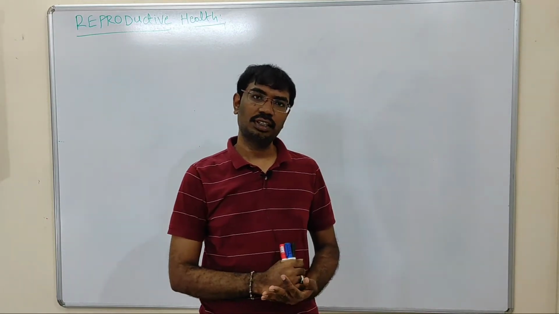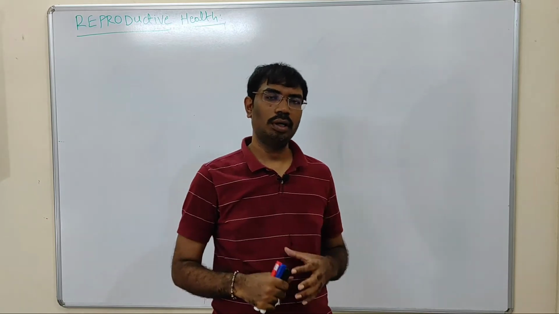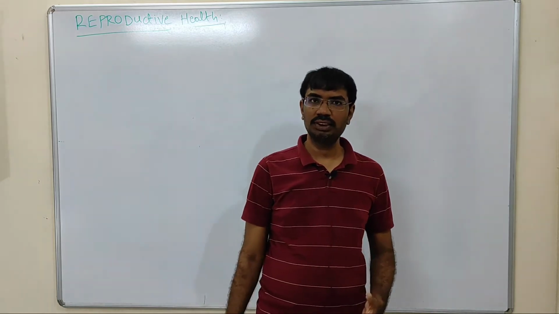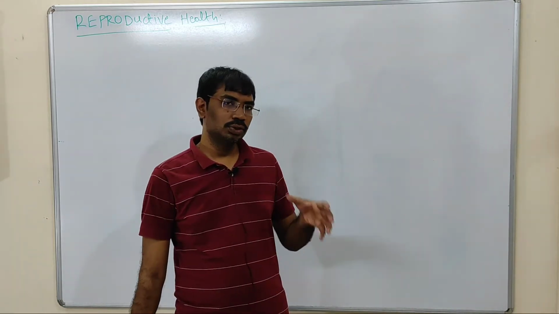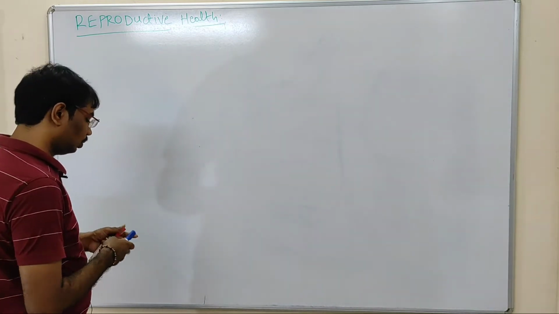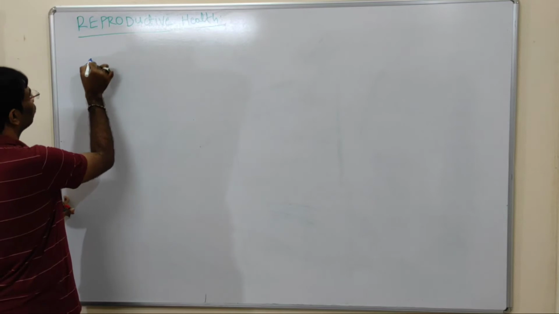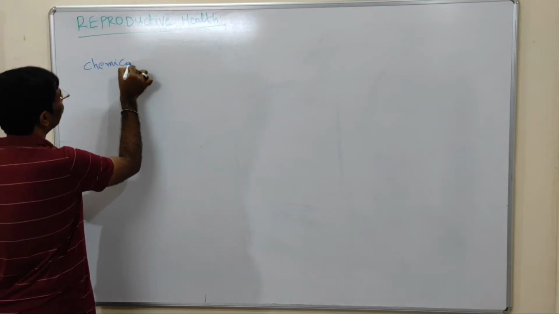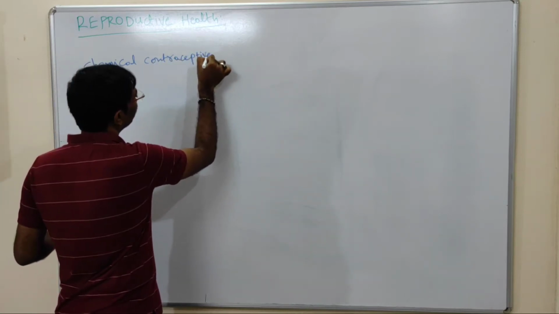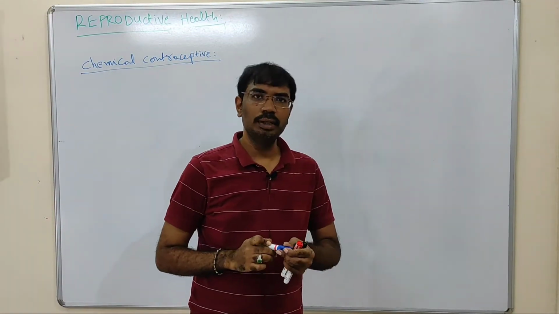Today I am going to discuss another topic, that is reproductive health. In this, I already gave an introduction and the important features of the ideal contraceptive methods, and explained what the contraceptive methods are in the last video. In this video I am going to explain another important topic in the contraceptive methods. There are different types of contraceptive methods. One of them is the chemical contraceptive method. Chemical contraceptive method means with the help of chemicals we can prevent pregnancies.